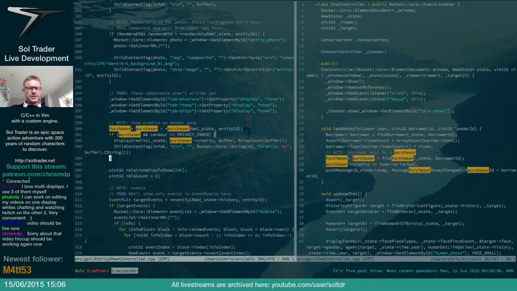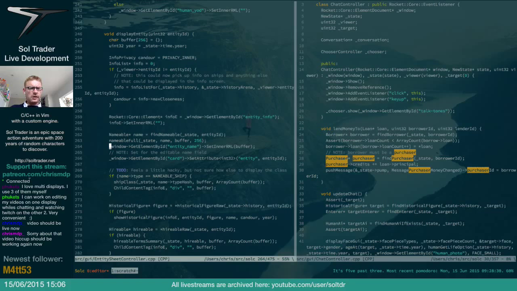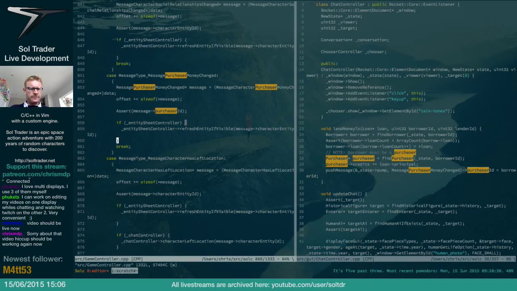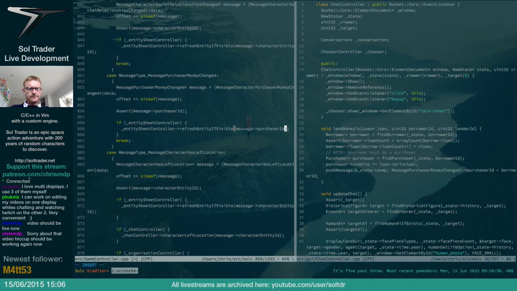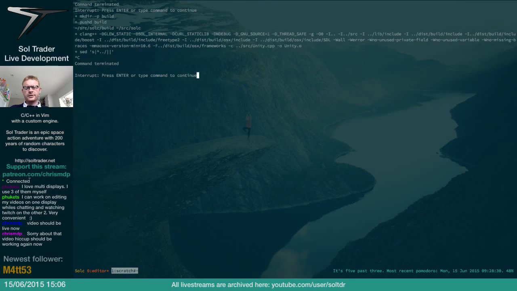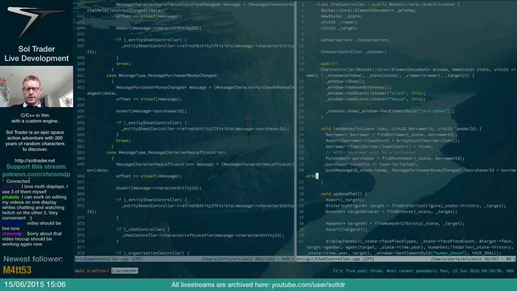But the problem is the way that we do this is we can't easily do that. I think we just need to do refresh entity visible at this point. Message purchaser ID. That's fine. Okay, so once that's built, we've given them the money and we push the money changed message, so that's fine.